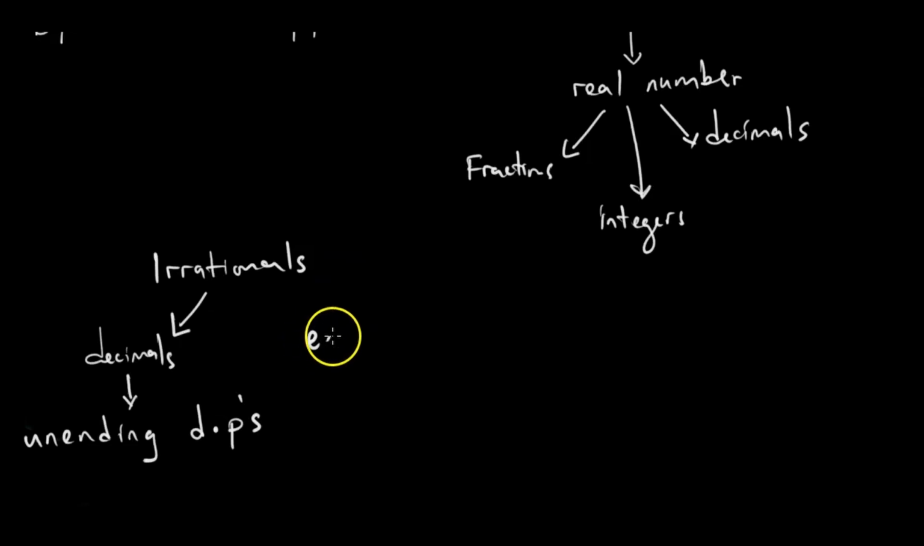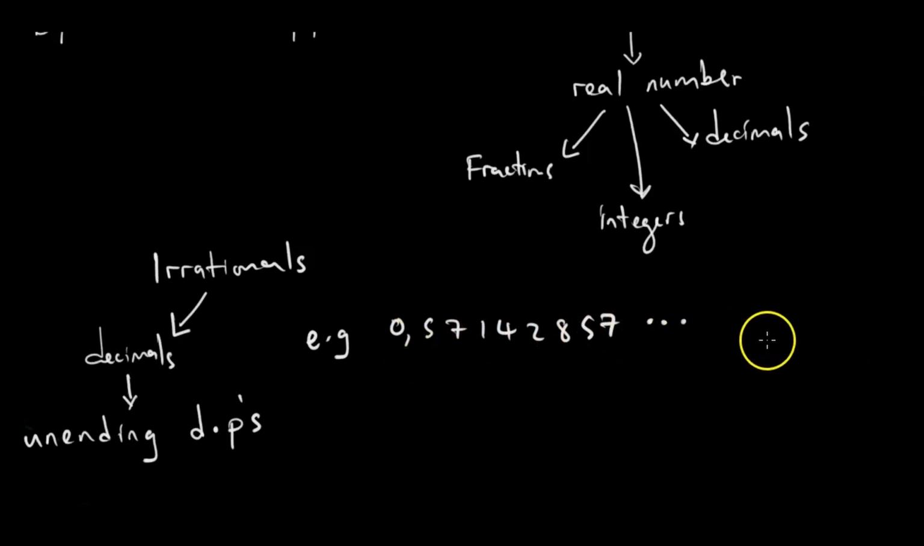And here we can actually bring an example. For example, 0.57142857 and so forth. It's an example of an irrational number because there is no pattern to the numbers after the comma.